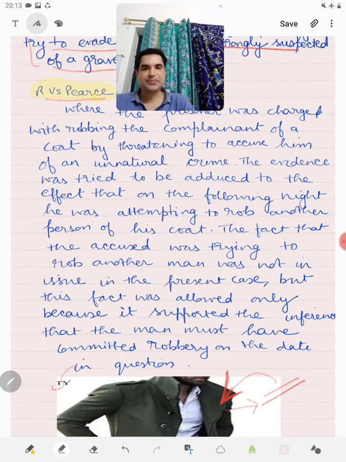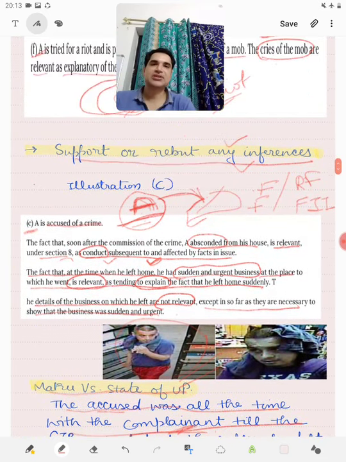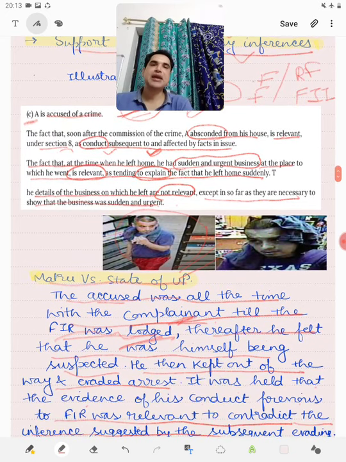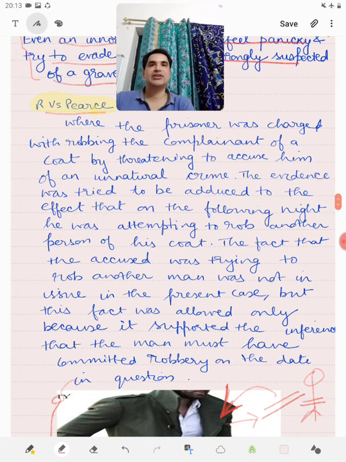Now, the fact which the prosecution tried to give against the accused person is that he had robbed in a similar manner, he had robbed other persons also. Now, they were found relevant as they support the inference that he must have or he may have done the robbing on that day also.